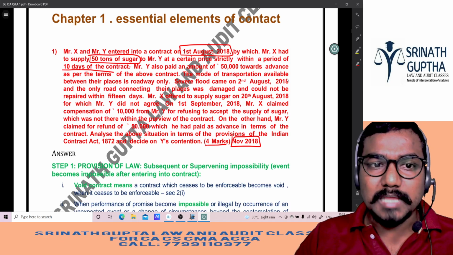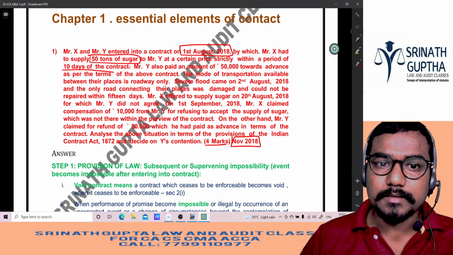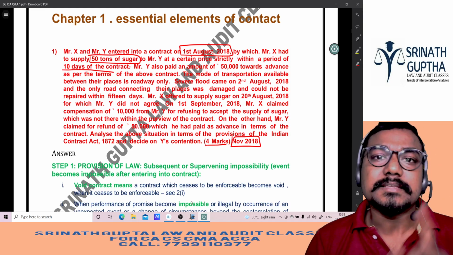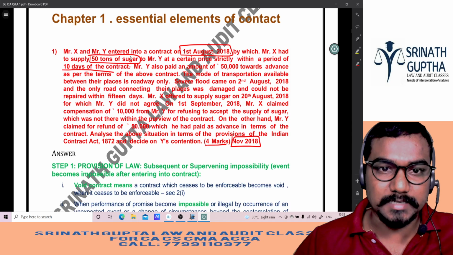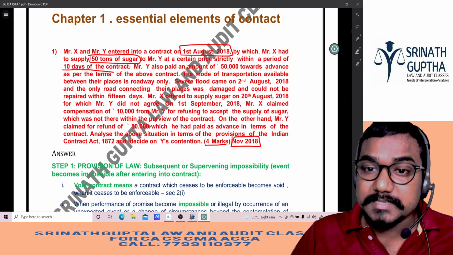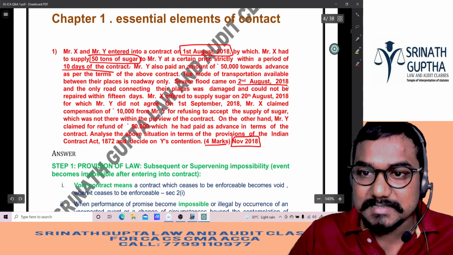The mode of transport available between the places is only roadway between X village and Y village. Only one way is there. That is the only roadway. Understood till now? Okay. Roadway. Severe floods came on 2nd August 2018.